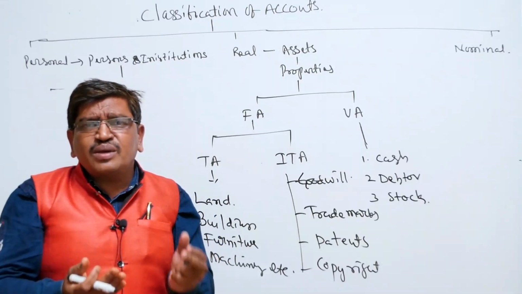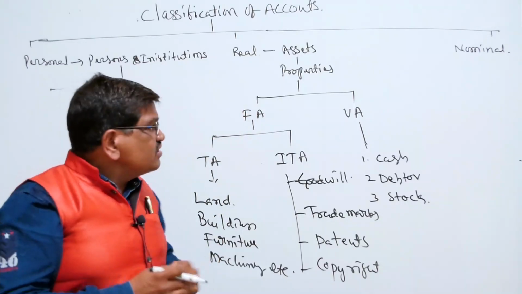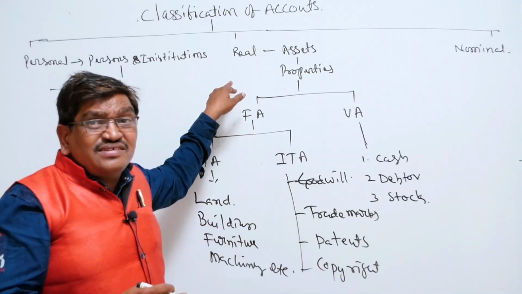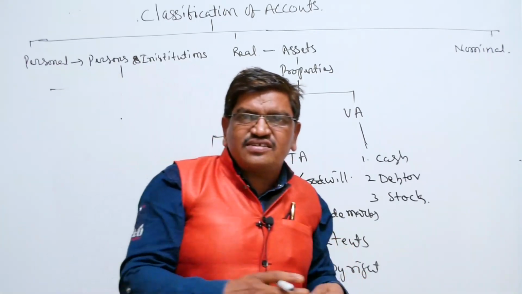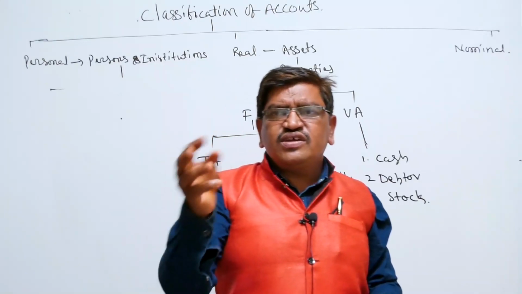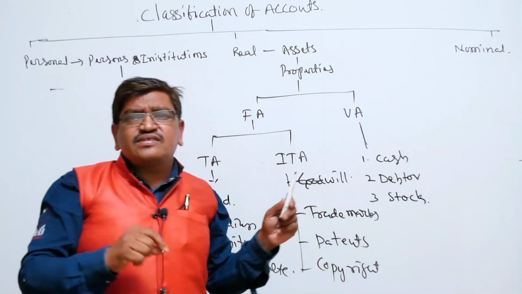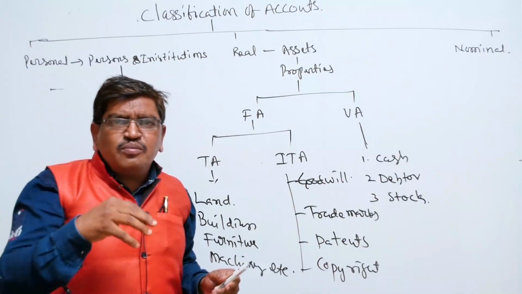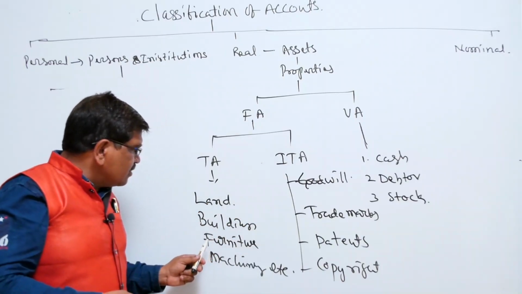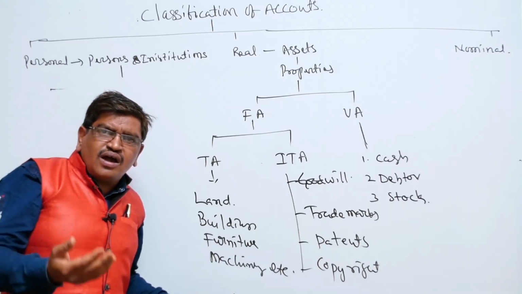Within a short span of time they can vary, unlike fixed assets. These are the assets related to the real account. The main root is real. The real account is related to assets. Those assets are of two types: fixed assets and variable assets. Fixed assets are also categorized into two forms: tangible assets and intangible assets. Tangible means which can appear in physical form in front of a human being: land, buildings, furniture, machineries, plant, vans, cars, etc.